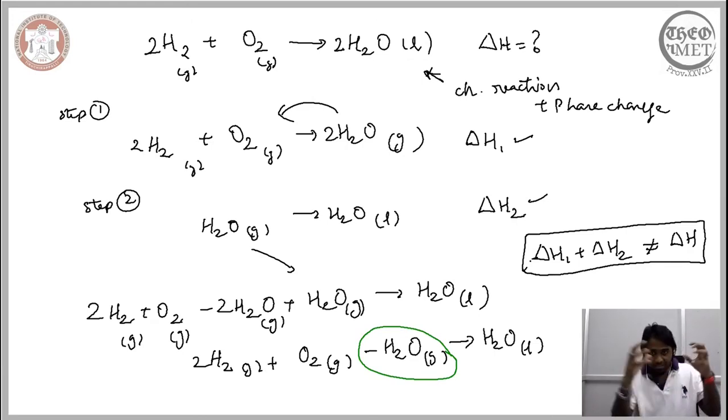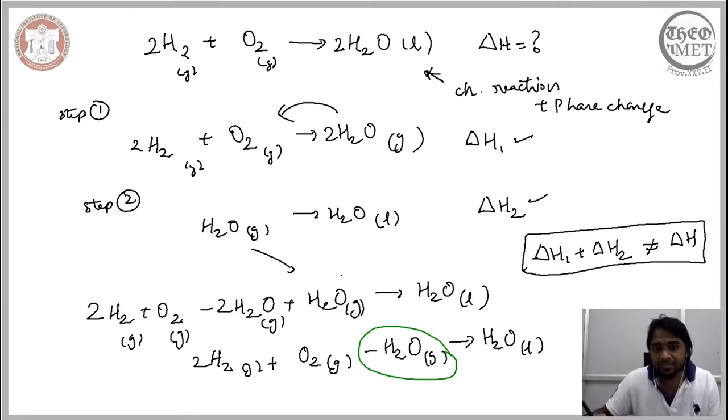So we considered the overall reaction, or rather convoluted reaction, that involved a chemical reaction and a phase change. We split it into a chemical reaction alone and a phase change alone. We summed it up, but we were not able to recover the overall reaction. So when we are not able to recover the overall reaction, then the direct summation of these individual changes in the enthalpies will not result in the overall change in the enthalpy. So we need to ensure that the overall reaction is recovered.